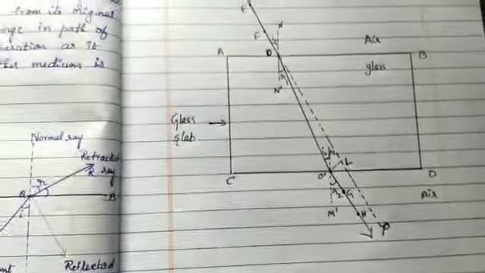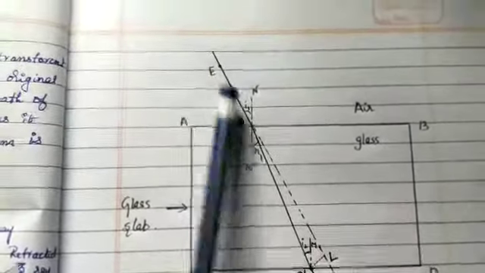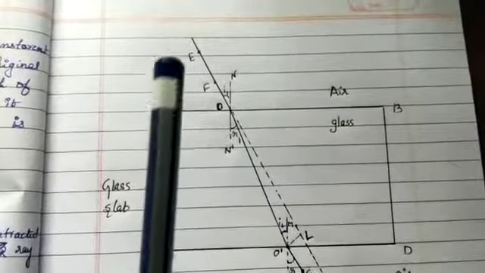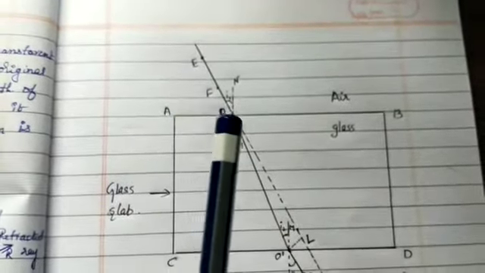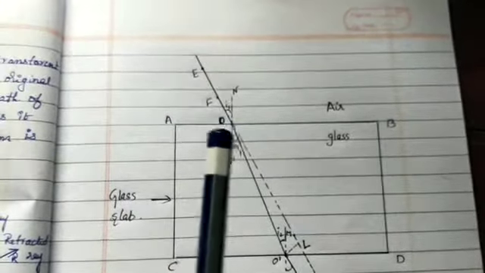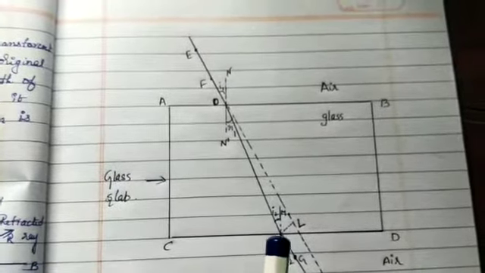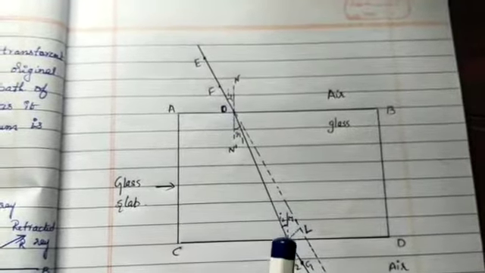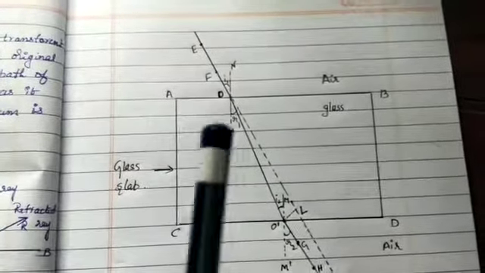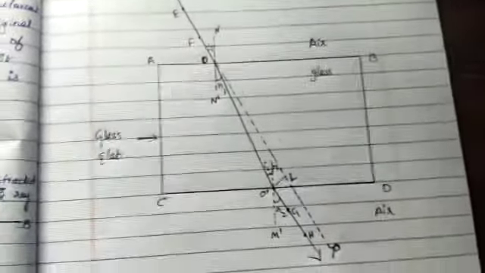In this diagram, EF are the two pins and the image of the pins is GH. Join EF up to O and GH up to O dash. Then join O and O dash, and EF is produced up to P.